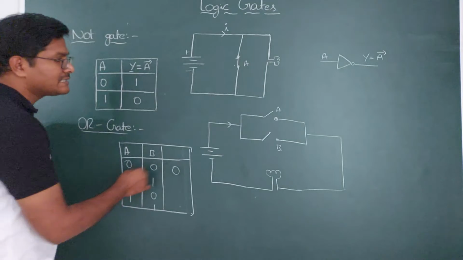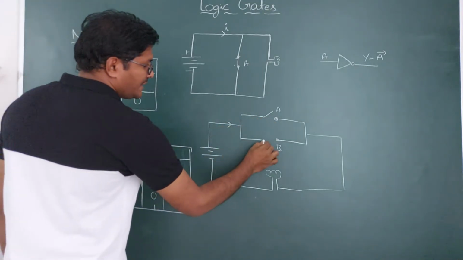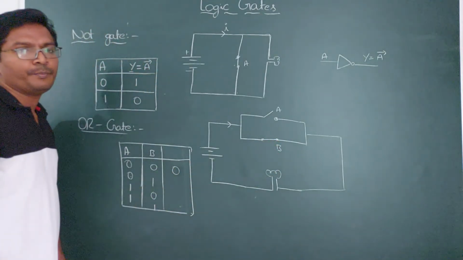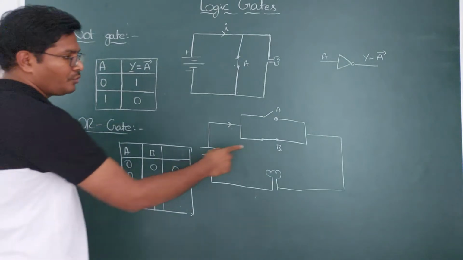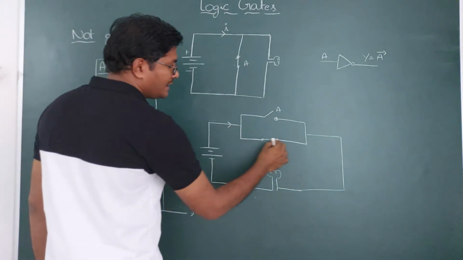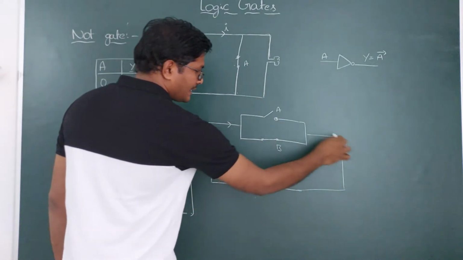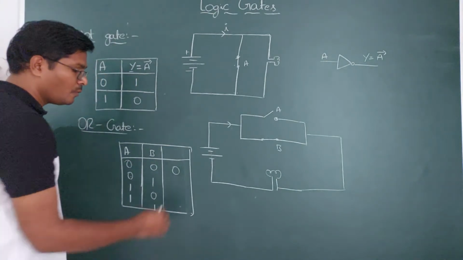If A is 0, that means A is open and B is closed. If B is closed, then maximum current is allowed through B. So the input signal is 1 here. Then the current has a path, it can move in this direction. A is open, but it can move in this direction. Then the bulb glows, and we get the output as 1.